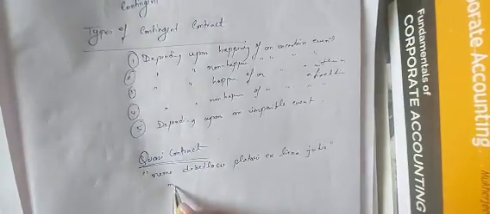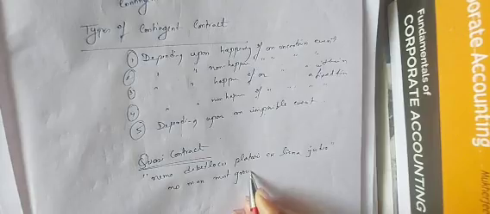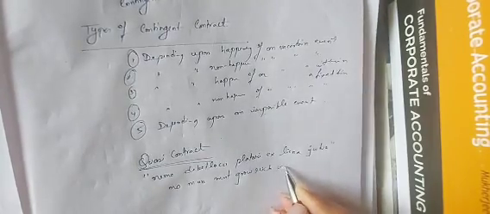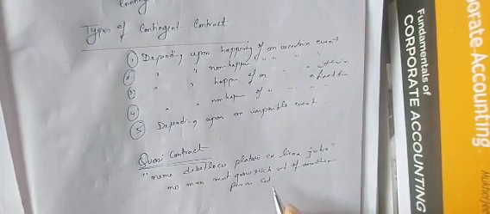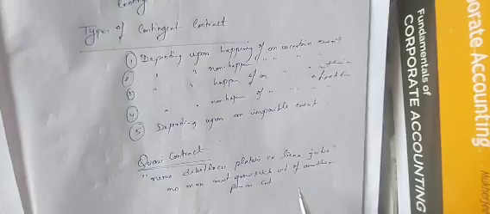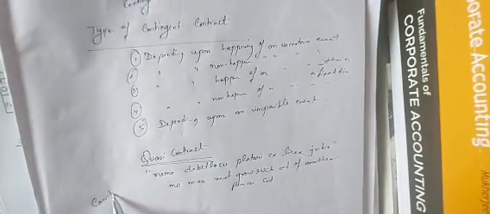This means no man must grow rich out of another person's cost. These contracts are also known as constructive contracts.